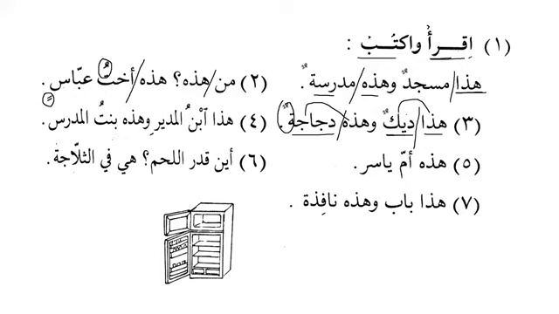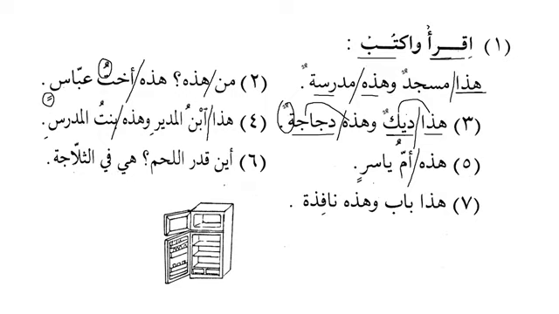Now we can see that with ibn al mudir we have to use hadha, and when we have bintul mudarrisi, we have to use hadihi. Hadihi. Okay, how will I read it? Hadihi. I want to say, this is the mother of Yasir. So I will say, hadihi ummu Yasirin. This is the mother of Yasir. Why? Because this is mudaf mudaf ilayh, mother of Yasir, so we will say ummu Yasirin.